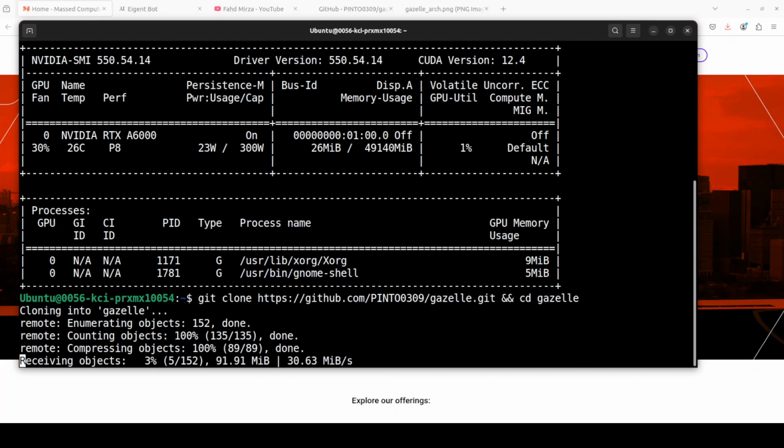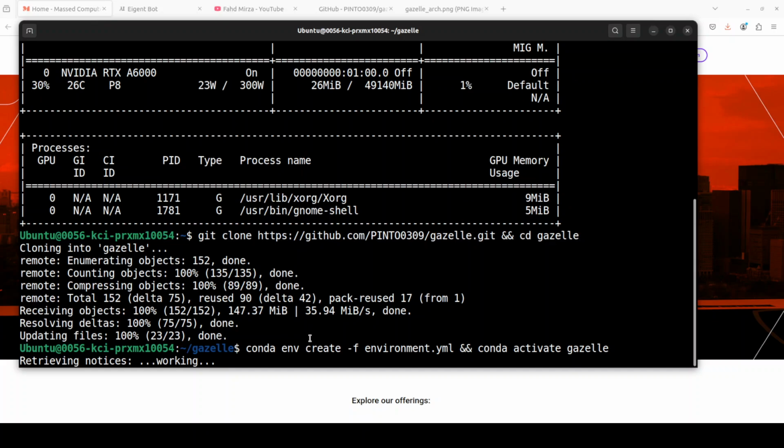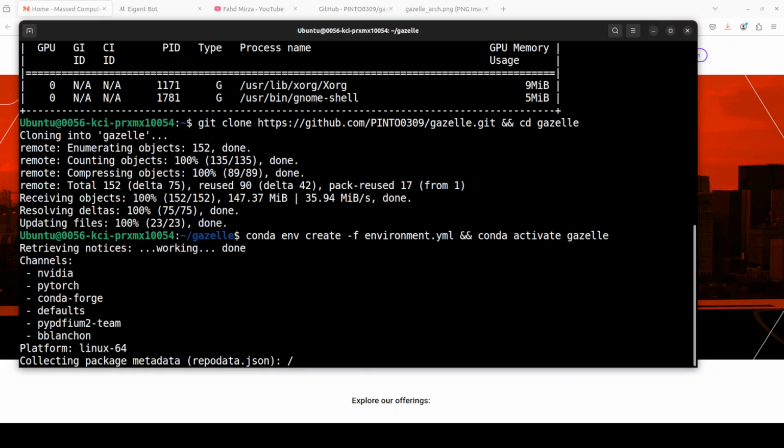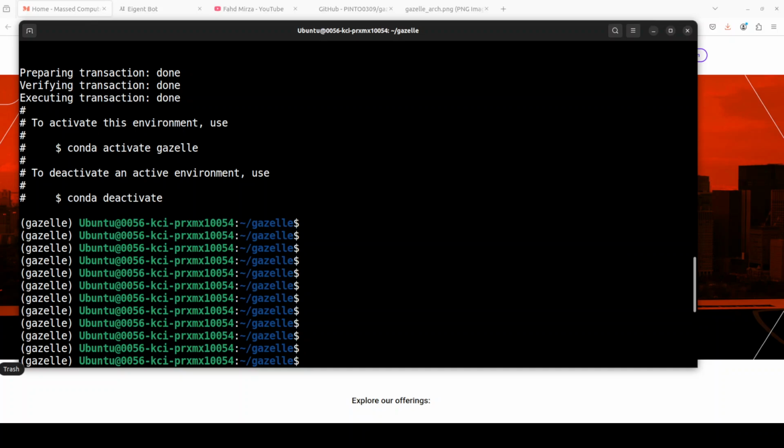Once that's done, we need to create a Conda environment with it. And they have provided this environmental file. So let's wait for it to get installed. And it takes a lot of time. It's been around 10 minutes that it is still running, so we just have to be patient with this. Installs a lot of things, by the way. Okay, eventually it finished installing in 10 minutes.